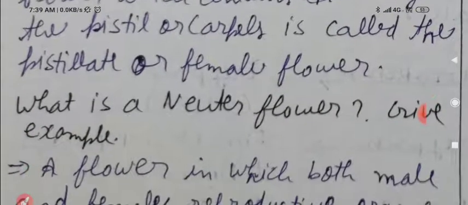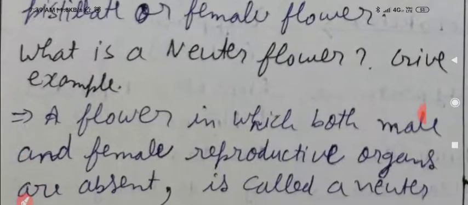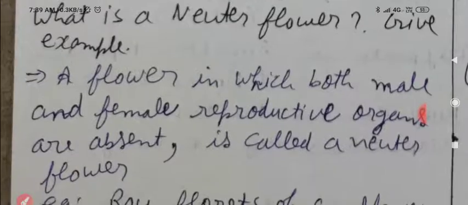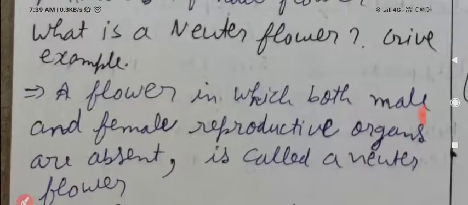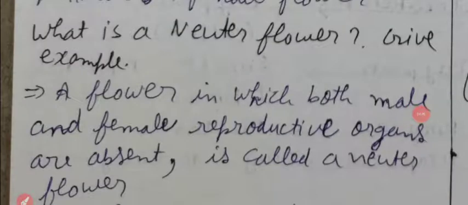Next, we have what is a neuter flower? Give example. Very important question it is. Write down the question first. What is a neuter flower? Give example. A flower in which both male and female reproductive organs are absent.